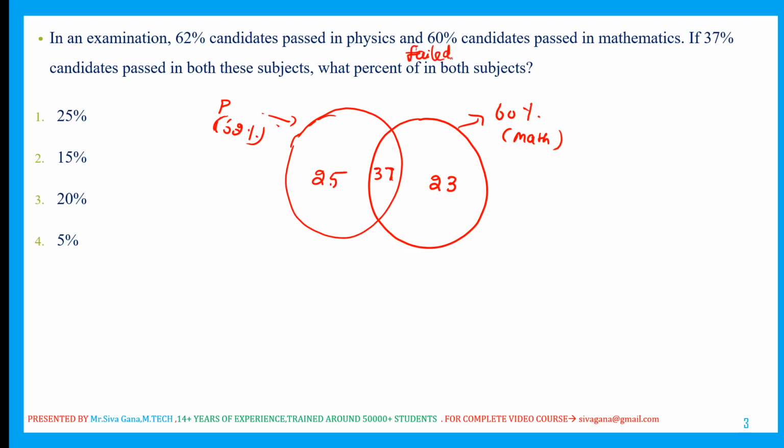Only physics passed is 25, only maths passed is 23, and both passed is 37. So overall passing is 85%, which means 15% failed. That's the answer for this question: 15% failed.